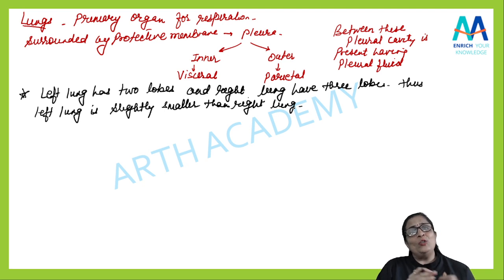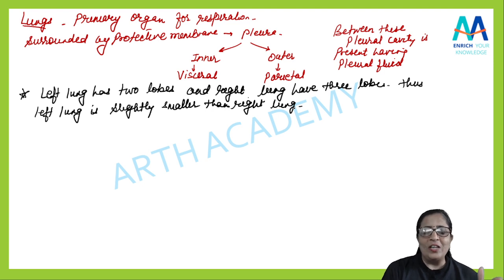अब क्यों यहाँ पर दो ही लोब है और क्यों वहां पर तीन लोब है? There is again an interesting thing there, because on the left side what is there? We also know that the heart is there. So the left lung is slightly smaller than the right lung because it has to accommodate the heart in between. दोनों के बीच में heart को भी रखना है हमको, इसलिए left वाला थोड़ा सा छोटा है, so that the heart can come slightly towards that. Yes, and this is the reason. Isn't that an interesting thing that I told you? So this was about the lungs. I hope this is clear, students.